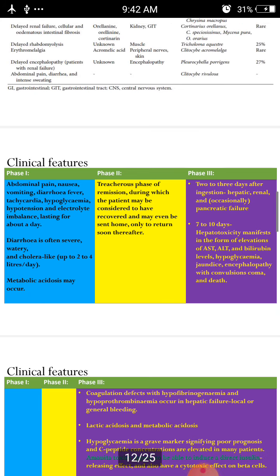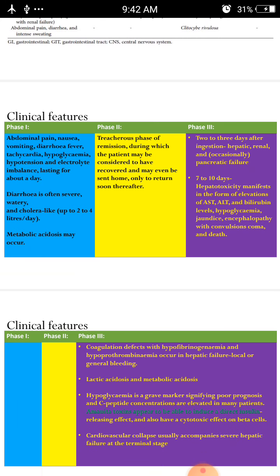And coming to the clinical features, if you ingest these poisonous components, the phase 1 symptoms will be abdominal pain, nausea, vomiting, diarrhea, fever, hypoglycemia, tachycardia, hypotension, and electrolyte imbalance lasting for about a day. Diarrhea is often severe, watery and cholera-like.